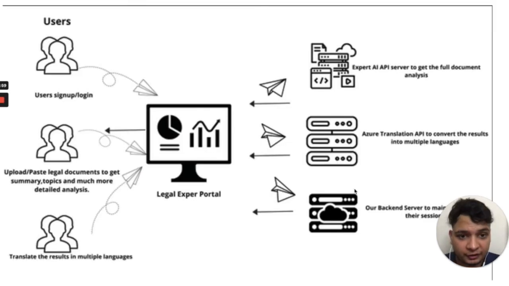Just to give a brief overview of what's happening in the backend, a user first signs up through the website and enters the contract. We send this to the Expert AI API server to get the full document analysis, through which a farmer or anyone can get summary, topics and much more detailed analysis. And if a user wants to change to a different language, we use the Azure Translation API to convert the results into multiple languages.